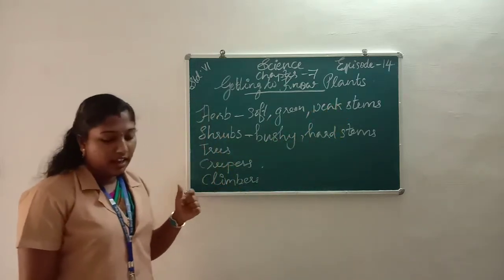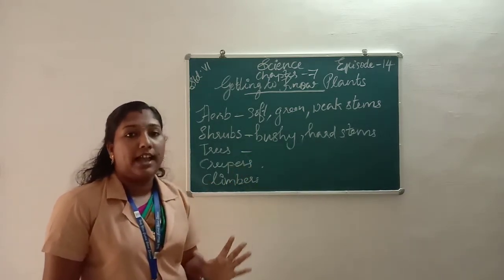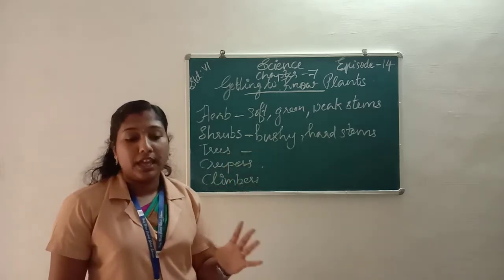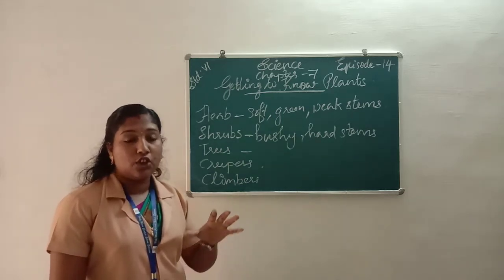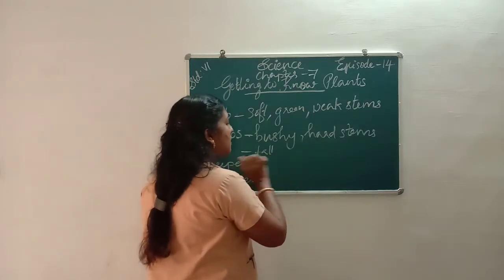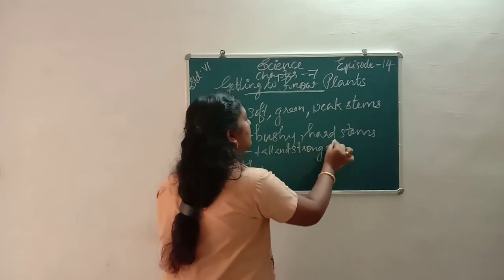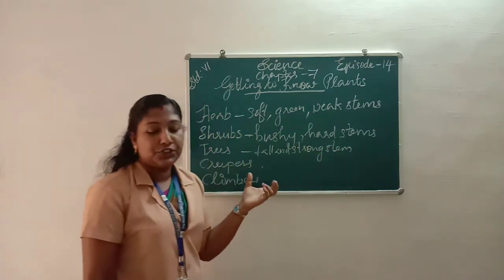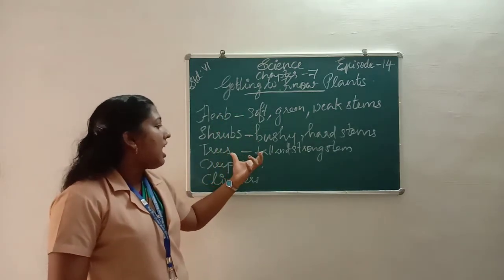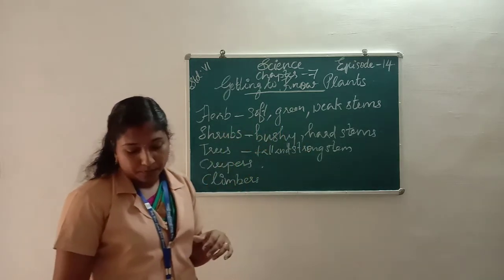Then we learn about trees. Trees are big plants which have a tall and strong stem, taller and stronger than herbs and shrubs.